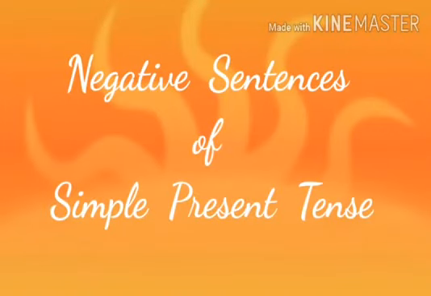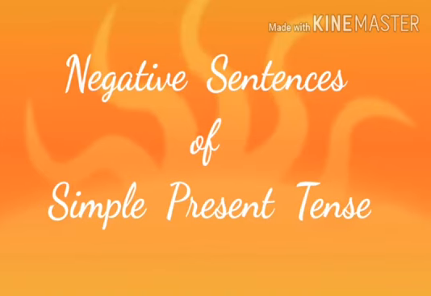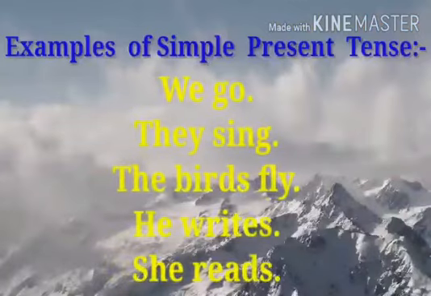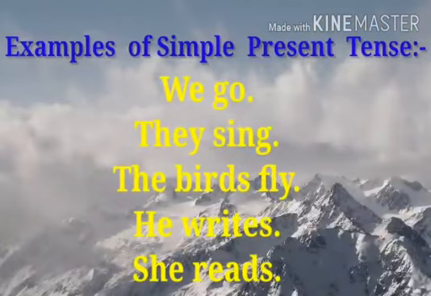Today our topic is negative sentences of simple present tense. Now, look at these following examples of simple present tense. We go, they sing, the birds fly, he rides, she reads. These are affirmative sentences of simple present tense. Today we are going to learn how we can change these affirmative sentences of simple present tense into negative sentences.